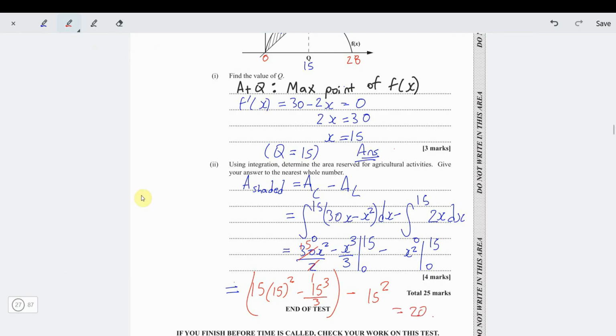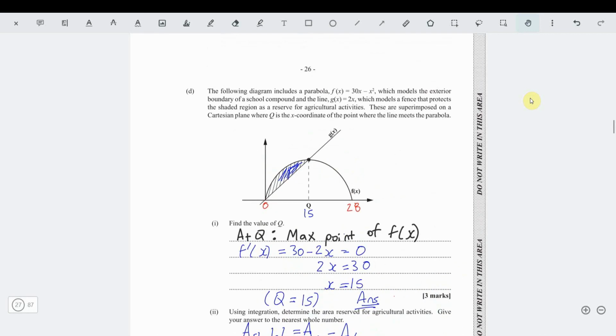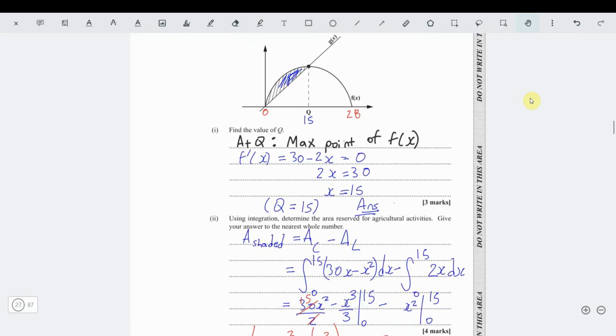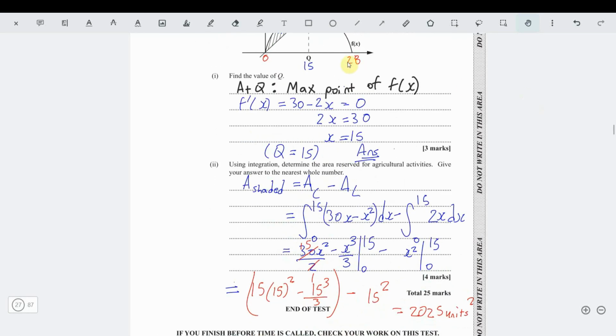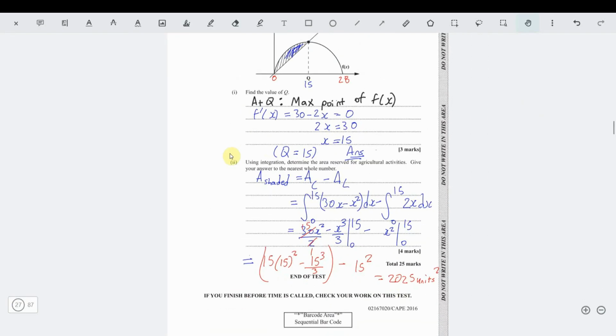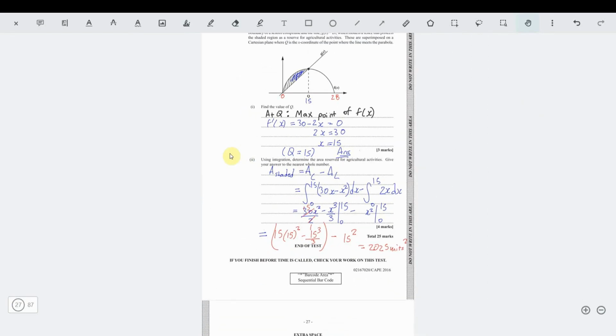So this is 2025. Is it centimeters squared? I'll just write unit squared. 2025 unit squared. That's our area. 2025 unit squared, and we're done. Imagine, we're done. Literally, that's it. That was boring.